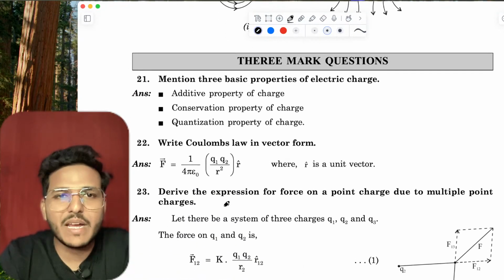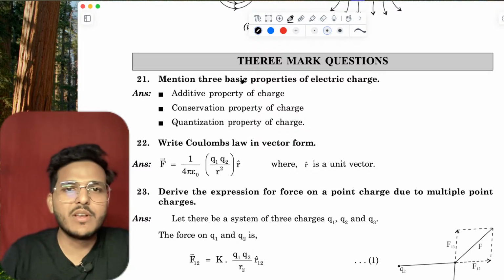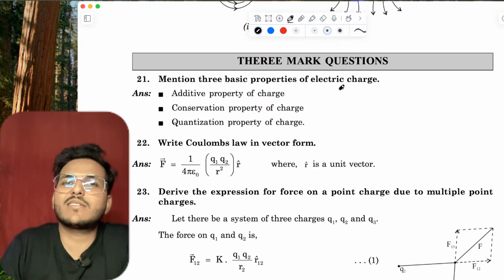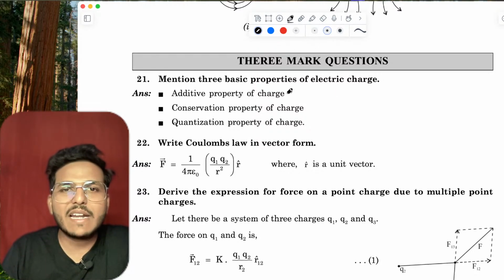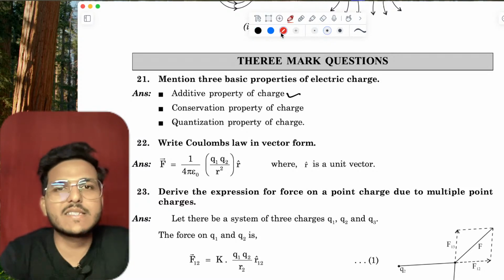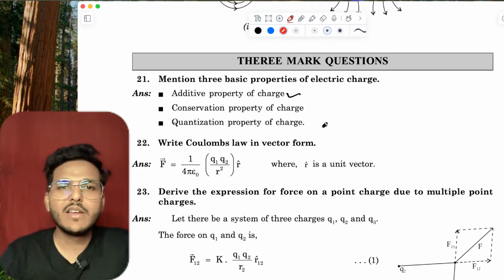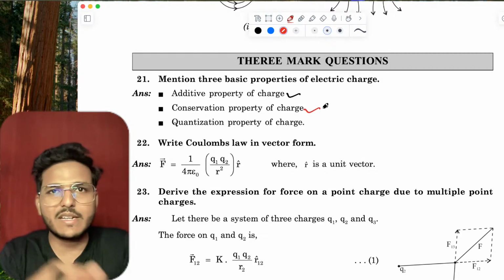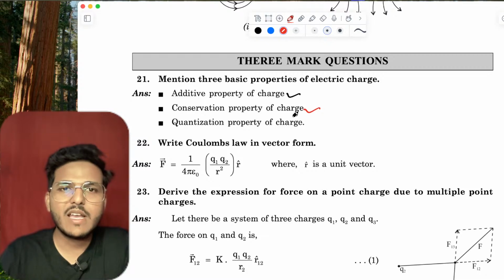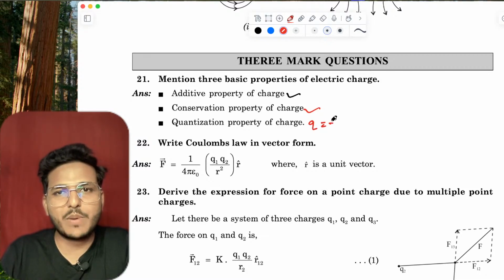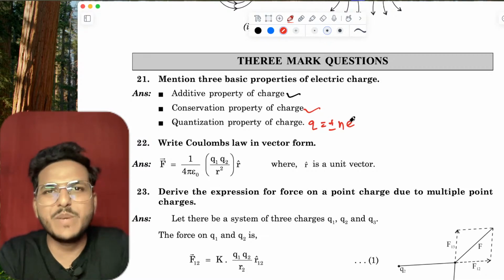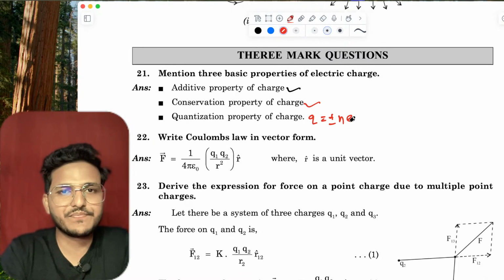Now come to the 3-marker questions. Mention 3 basic properties of charges. This is too easy. Additive property: charges are scalar, so they can be added or subtracted directly. Conservative property: charges can neither be created nor destroyed. And quantization property: Q equals plus or minus n e, charges are always quantized. Right.